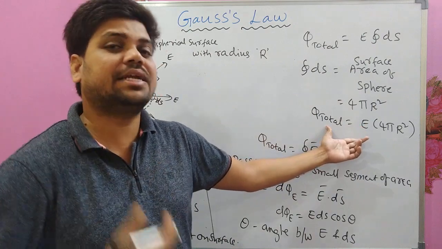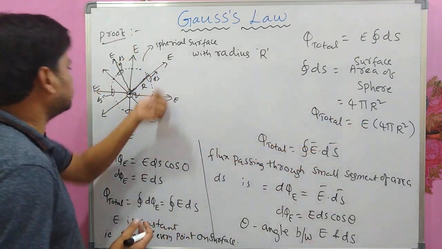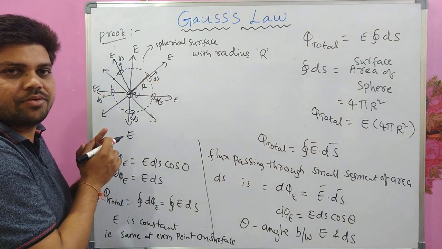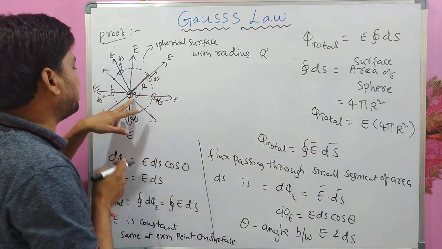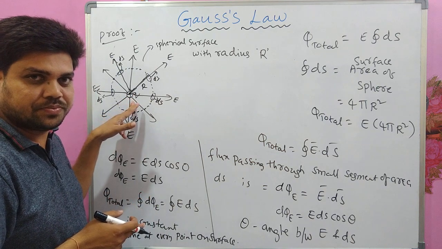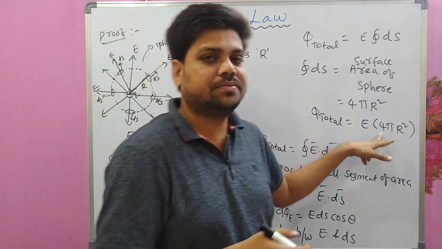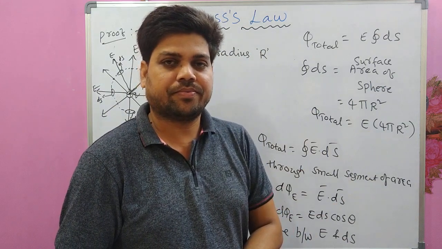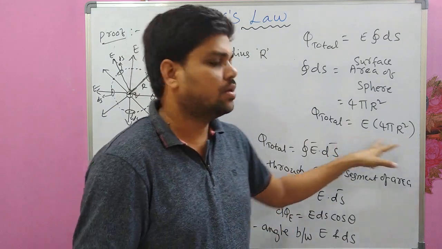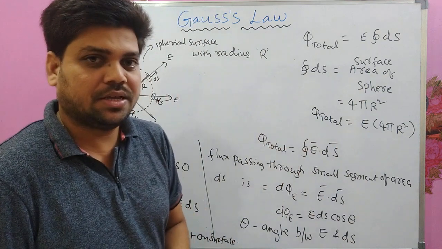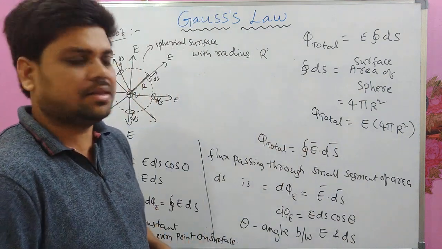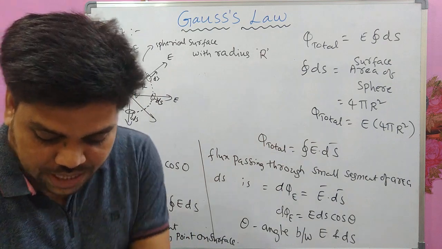The total electric flux passing over this closed surface placed in electric field, an electric field due to the point charge Q, is this much? E into 4 pi r square. Okay, but we know already that we have calculated the electric field due to point charge.